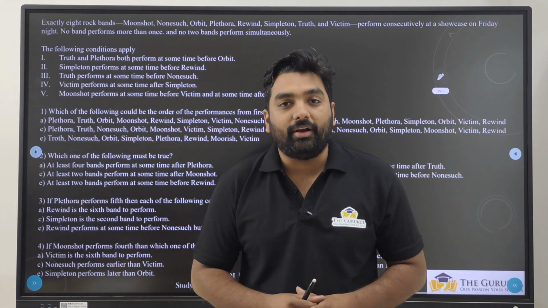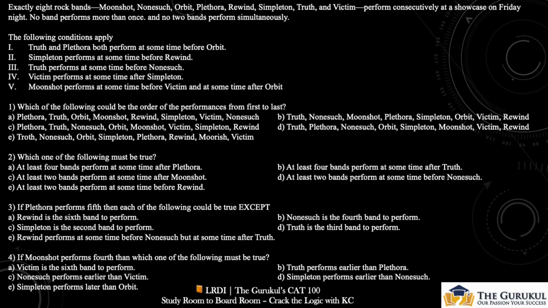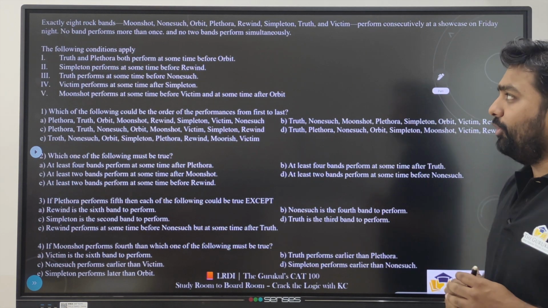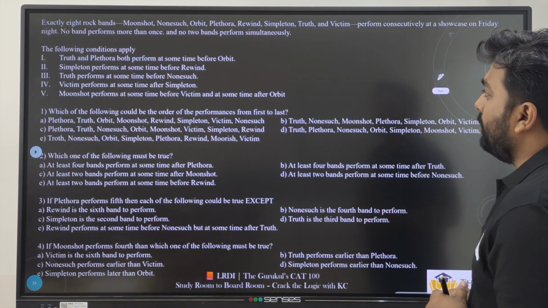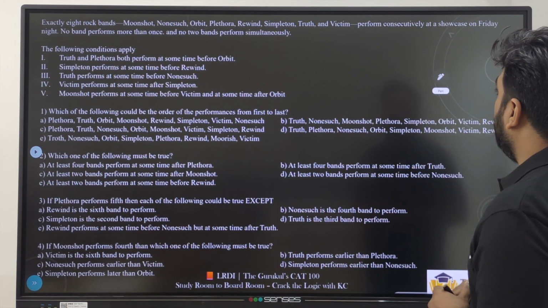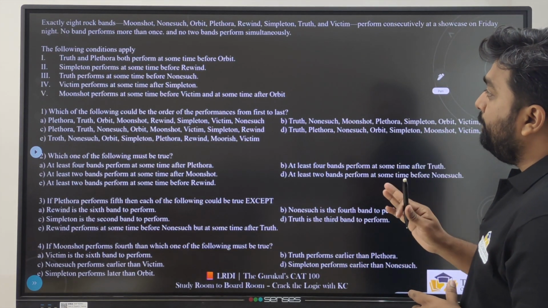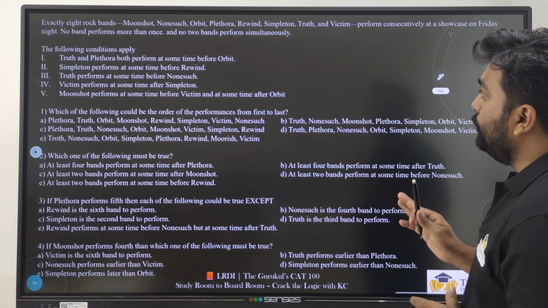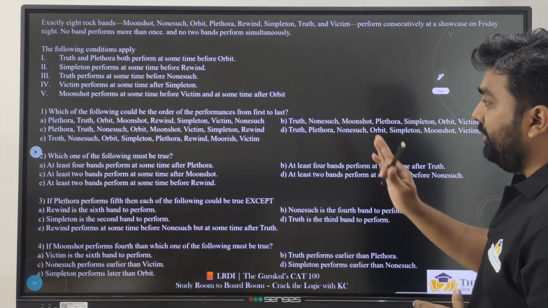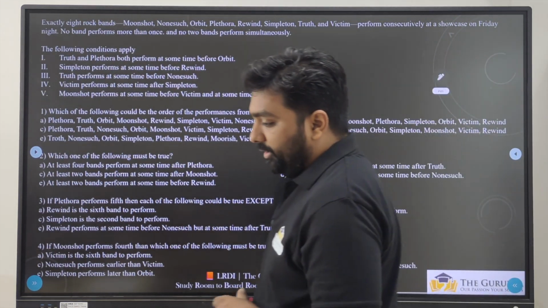So pause the video and try to solve this question, and then we'll discuss. Okay, let's see what is happening. Exactly 8 rock bands M, N, O, P, R, S, T, V perform consecutively at a showcase on Friday night. No band performs more than once and no 2 bands perform simultaneously, and we have some information regarding the performances, and we have 4 questions following that.